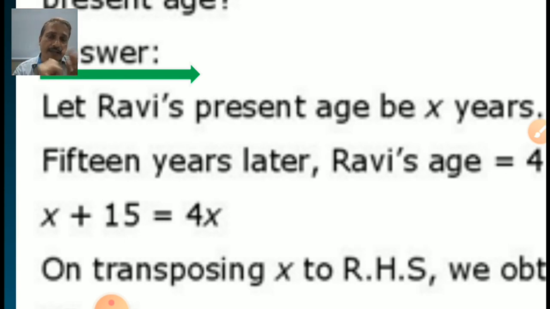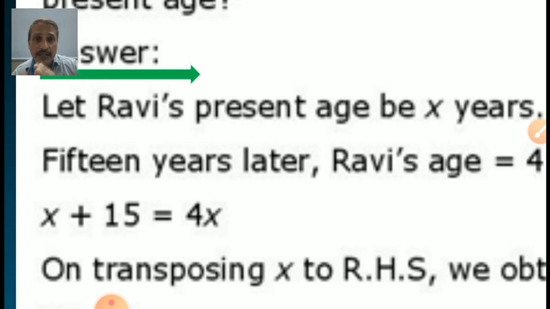Transposing this 15 to the right side. Or you can say transposing this x to the right side. 15 remains as it is. Otherwise we have to do 2 steps. 15 has to move to the right side and 4x has to move to the left side. It is not good. We can take this x to the right side. So now x is a positive number. When it's moved to the right side, it's negative. 4x minus x. How many x will remain? x is not alone. It's 1x. 4 minus 1. Yes, 3x is equal to 15.